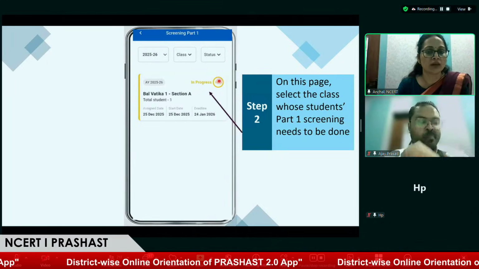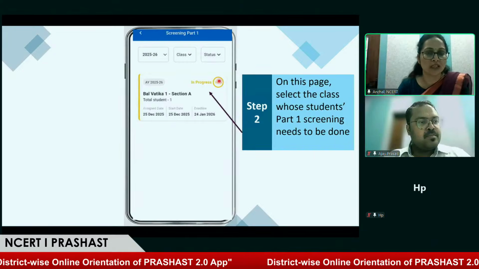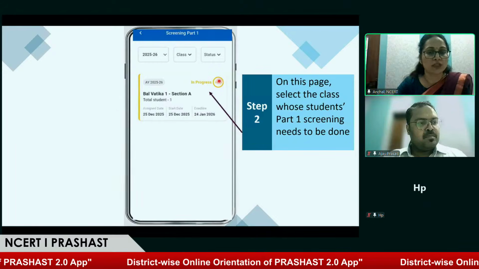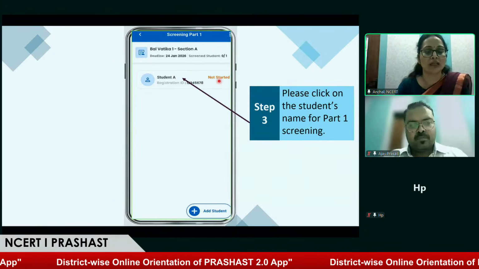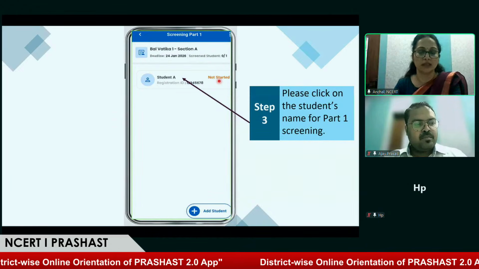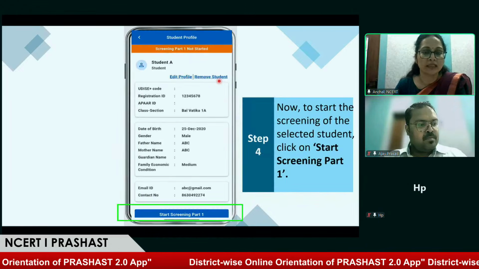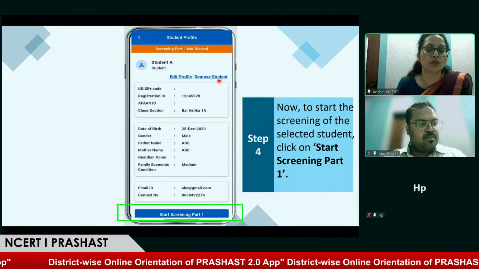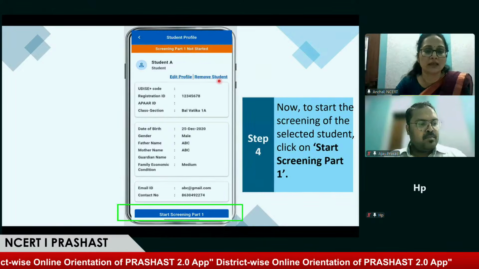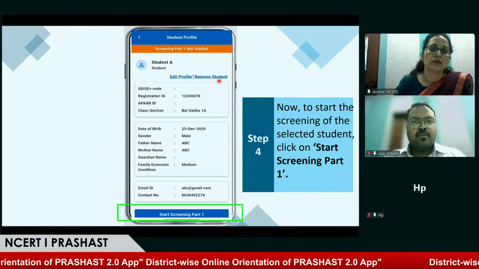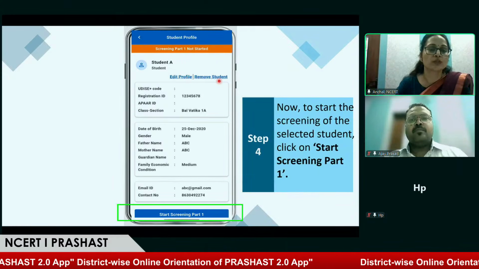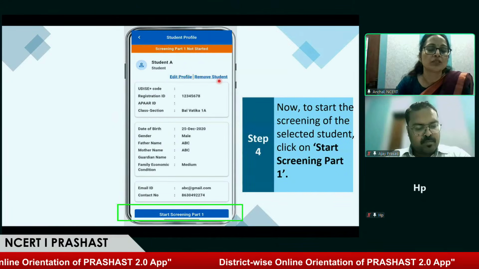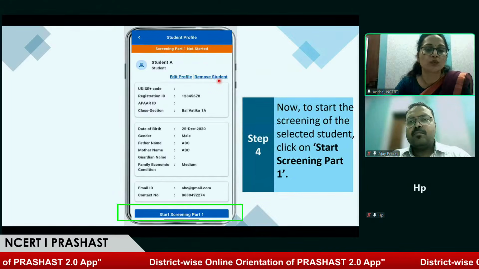This is Balvatika 1 section A. You can see there is only one student, added by the headmaster Ajay sir, in this class. Click on the name of the student, and you will find the details of the student. At the bottom of the name, you will find 2 options: edit profile and remove student. If you find there is an error and you want to change it, or you want to remove the student because you mistakenly added the student in the incorrect class, just click on these buttons and edit the profile or remove the student.